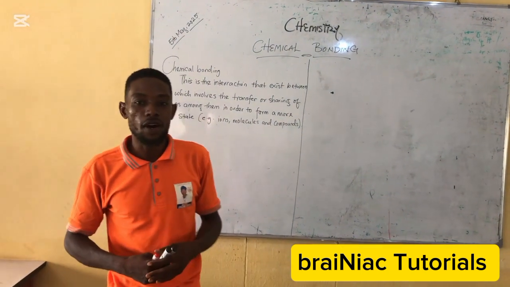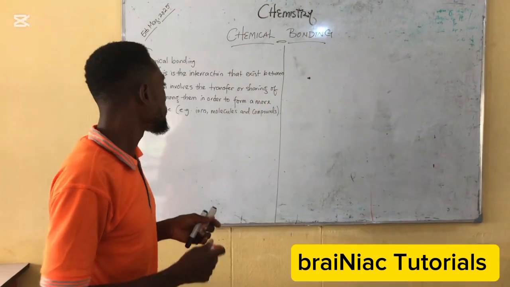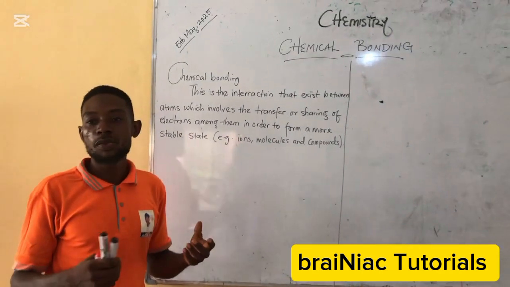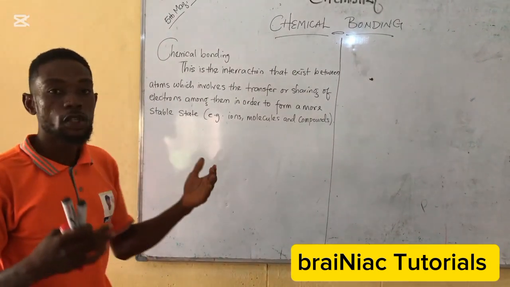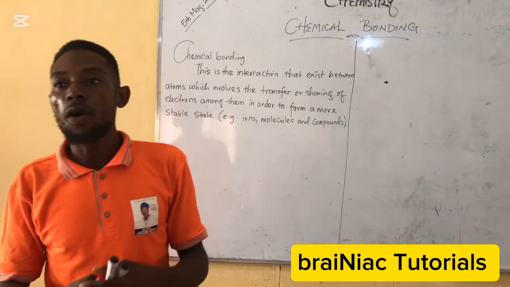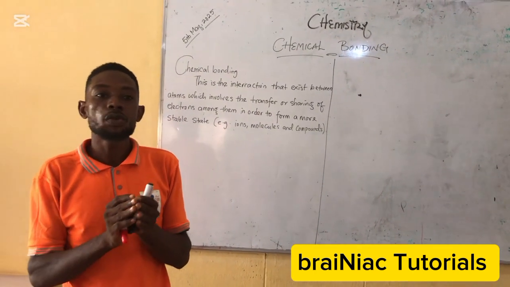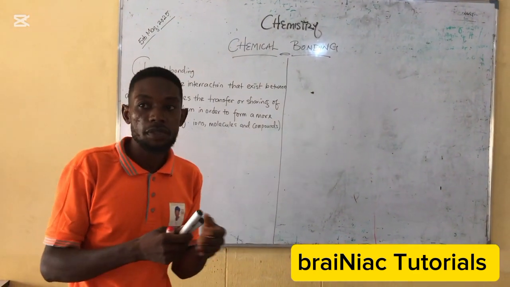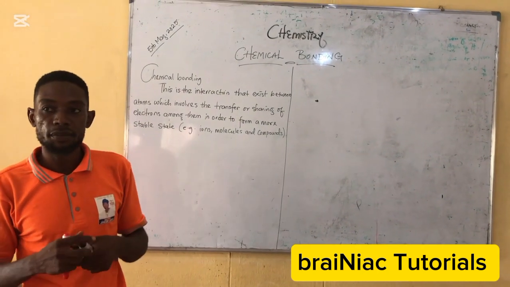We'll be talking about what? Chemical bonding. What is chemical bonding? Chemical bonding is the interaction that exists between atoms, and this interaction usually involves either transfer of electrons or sharing of electrons among atoms in order to achieve a more stable state, which could be the ionic form, the molecular form, or the compound form of substances.